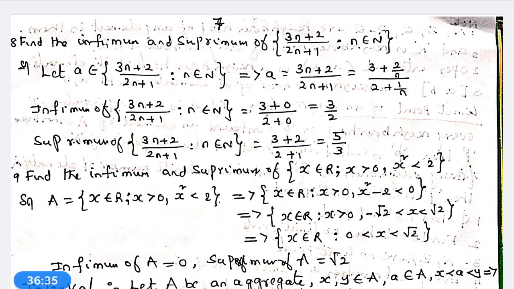Now we go to another concept which is also very frequently recurring in future subject discussion, that is, intervals. Let A be an aggregate.